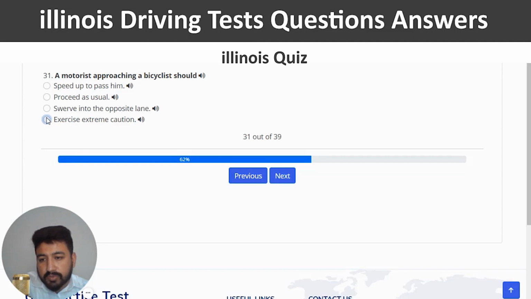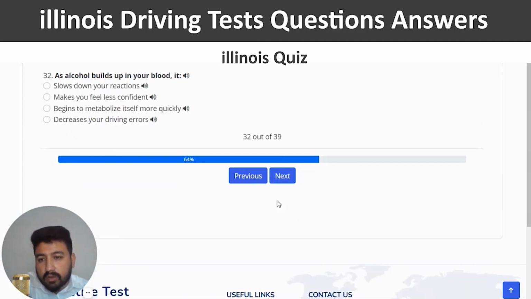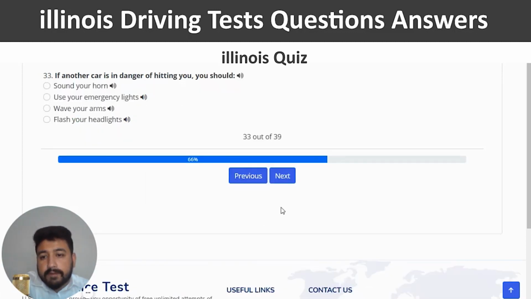So I'm going to click on the last option and next. As alcohol builds up in your blood, it. The right answer is slow down your reactions. So I'm going to click on the first option and next. If another car is in danger of hitting you, you should. The right answer is sound your horn, which is the first option.